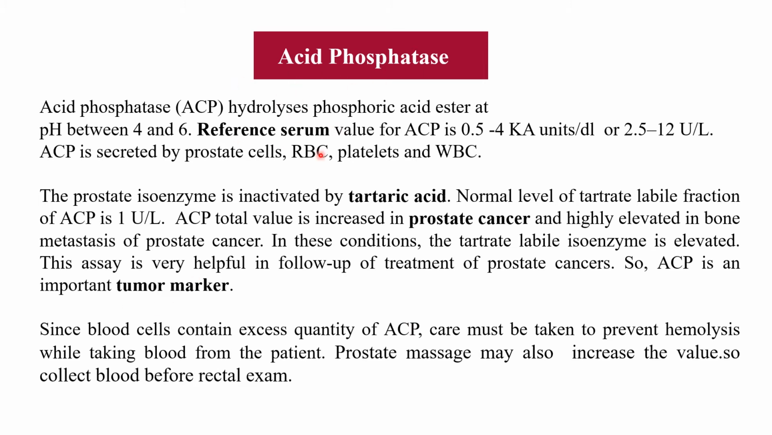Acid phosphatase is increased in prostate cancer because this is secreted by the prostate cells, and it is also secreted by RBCs. So if a blood sample is taken and it is a hemolyzed sample, that means RBCs are broken down, then acid phosphatase will come out of those RBCs, and a falsely increased level of acid phosphatase will be obtained. So to avoid that, care must be taken to prevent hemolysis while taking blood from the patient, or